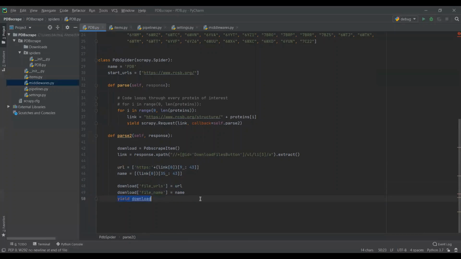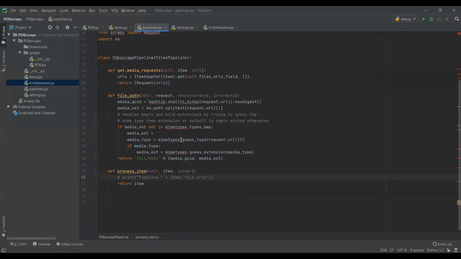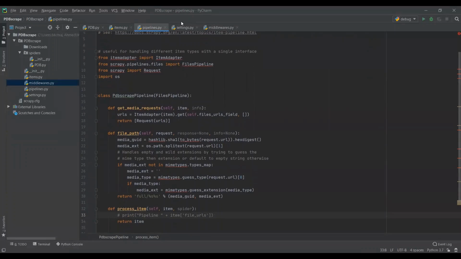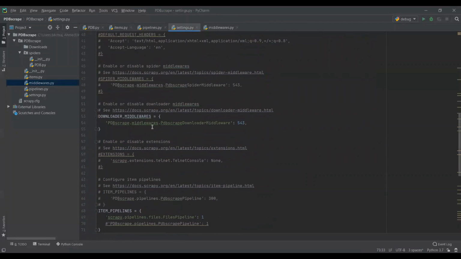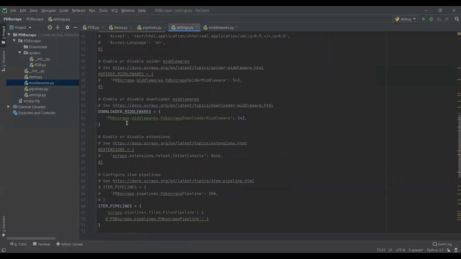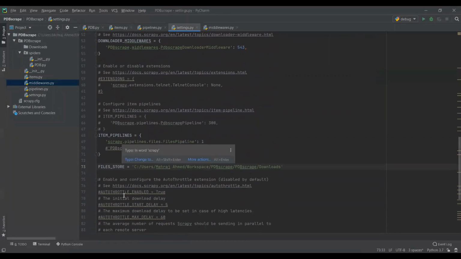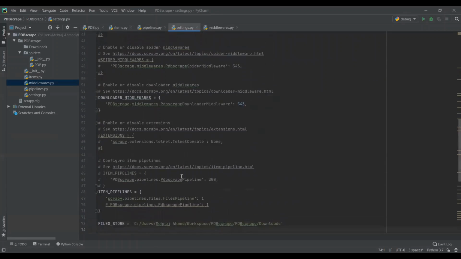We will then yield this item into our pipeline, and this pipeline will format the data slightly and then continue to download the data. It'll handle all of the requests and processing needed in real time. Here in settings.py, you can see us enable downloader middlewares, enable item pipelines, and enable the file store, which will save the files of interest into the workspace or directory of our choice.